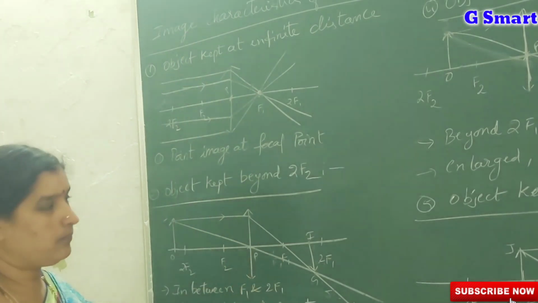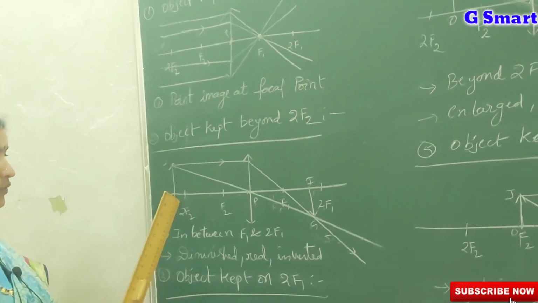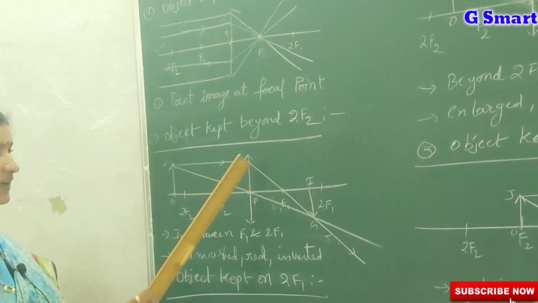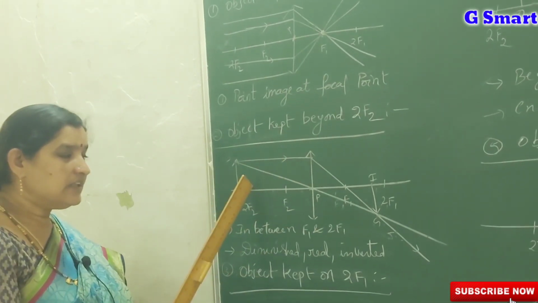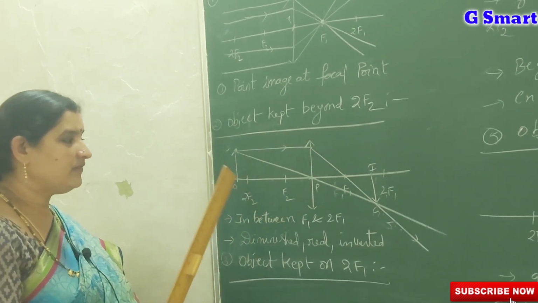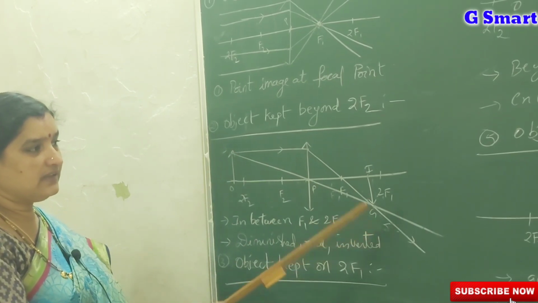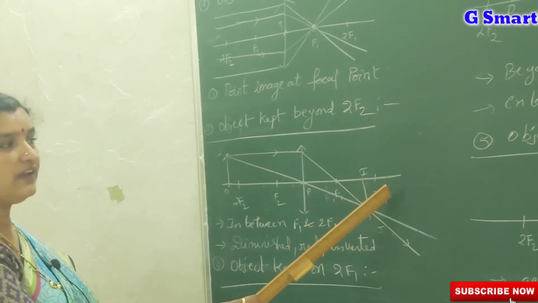When you keep the object beyond 2f2, the center of curvature of the second curved surface, you will get the image in between f1 and 2f1.